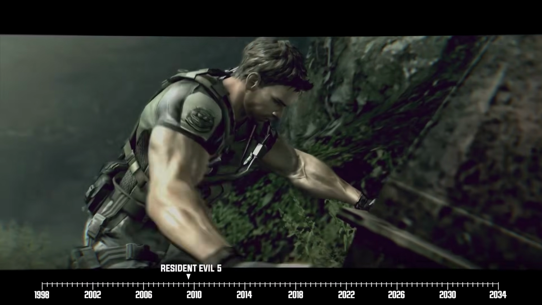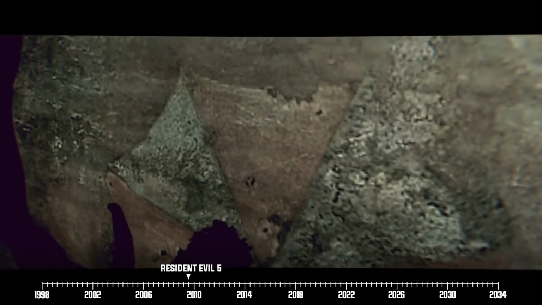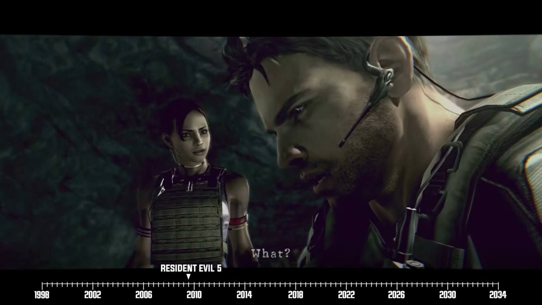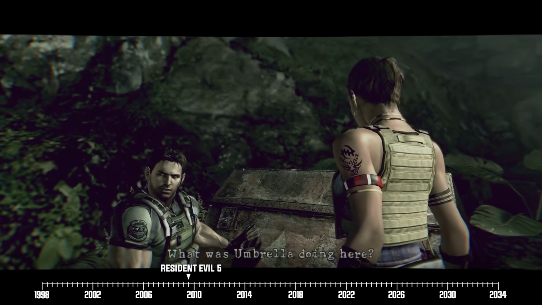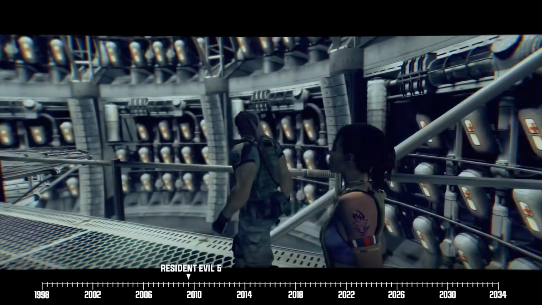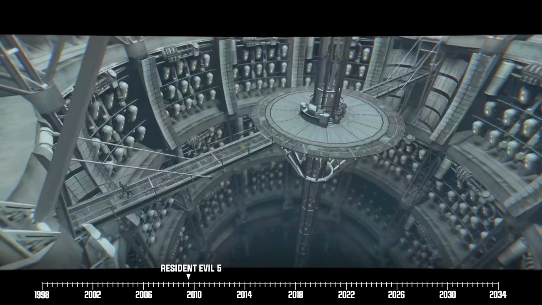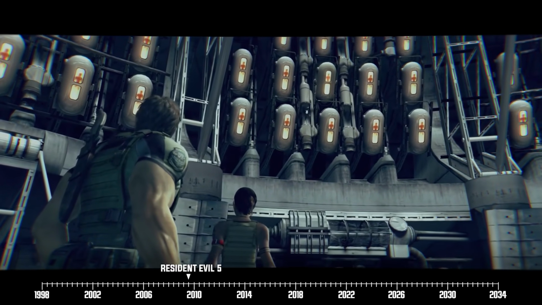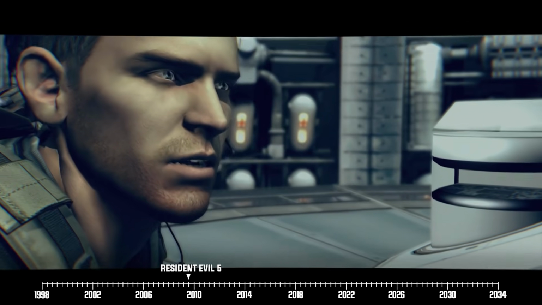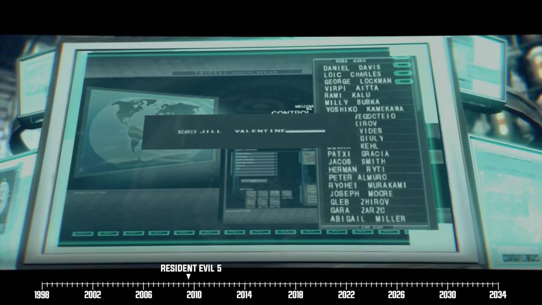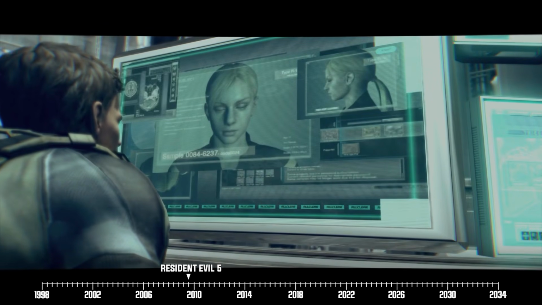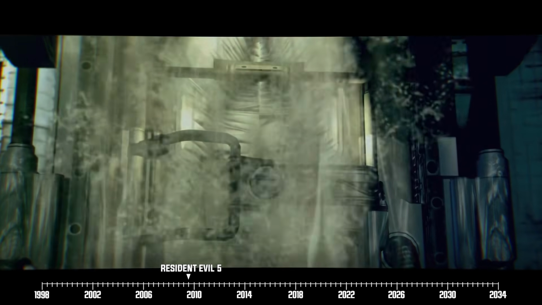Back to our story. Chris and Sheva also become aware of the fact that the same company Ricardo works for, Tricell, has acquired Umbrella's assets and has since been continuing their research into bioorganic weapons development. This leads our heroes to a former Umbrella-owned lab that Tricell now controls. It's here they discover that Tricell has been using test subjects in their bioweapons experiments. Oh, and also we get the big reveal that Jill actually became one of these test subjects when Chris spots a pod with her name on it. The problem is, Jill herself isn't inside.